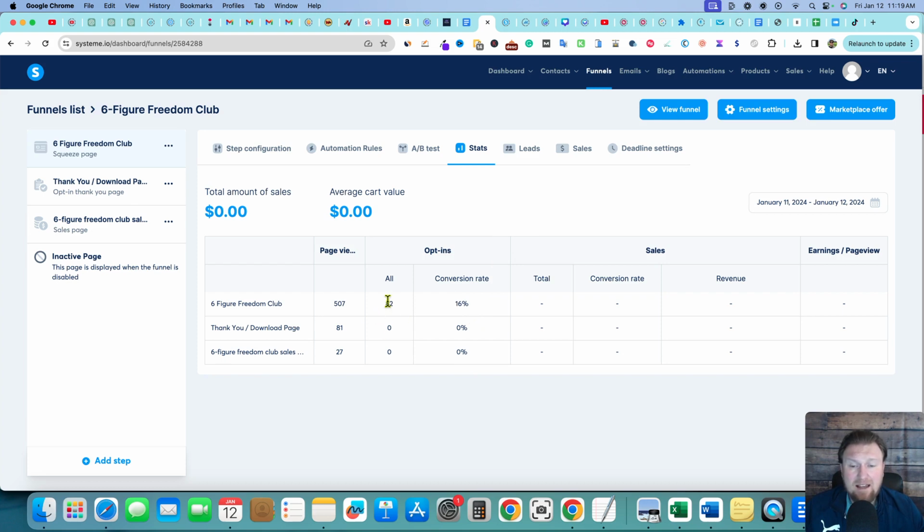I need to go and fix my landing page or something. And I did change something about my landing page. This was 15% yesterday. It's already gone up to 16%. It is improving a little bit. I removed like 3 words from my squeeze page, tried to make it a little bit simpler.